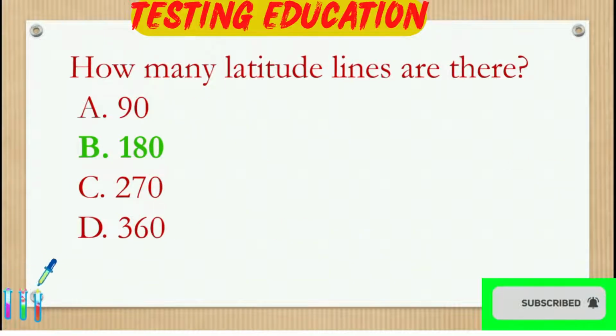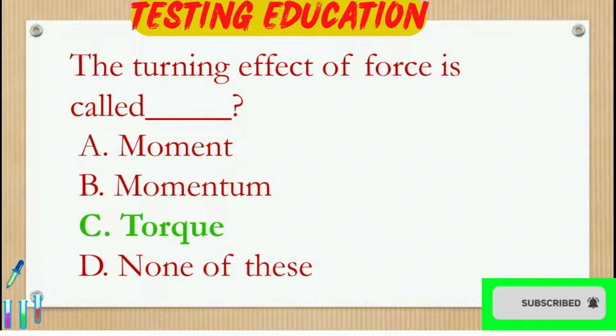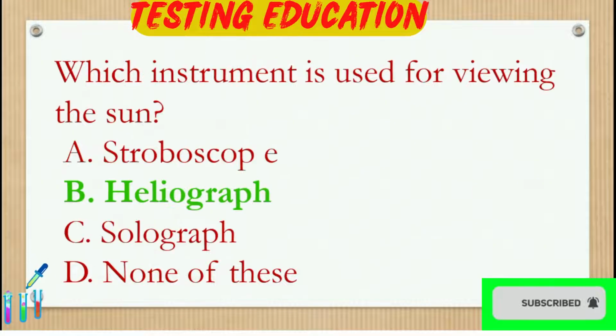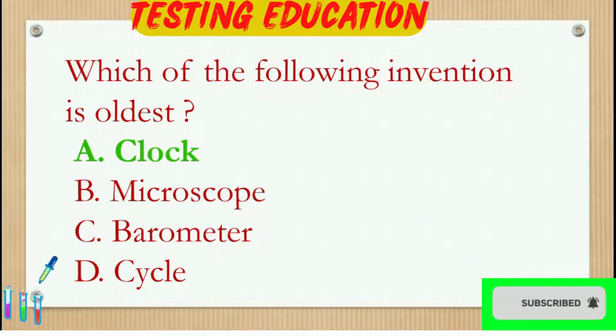How many latitude lines are there? 180. Who said that light is made of corpuscles or particles? Newton. The turning effect of force is called dash. Torque. Which instrument is used for viewing the sun? Heliograph. Which of the following invention is oldest? Clock.